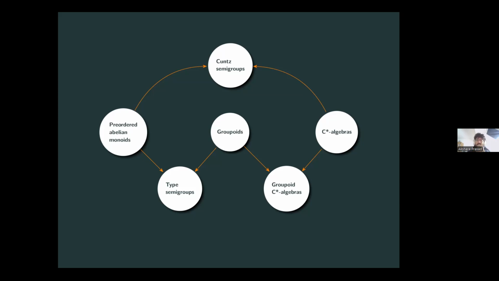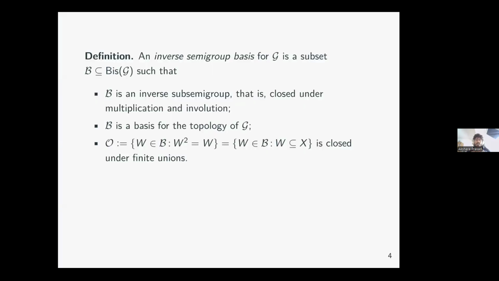So now I'll go about explaining how we define the type semigroup given a groupoid from which we construct its reduced C*-algebra. To do this, we'll first need an inverse semigroup basis that depends on the bisections of the groupoid. And this is an auxiliary choice on which we'll have some conditions later on. This is actually useful because it will give us some flexibility in how we want our type semigroup to be.